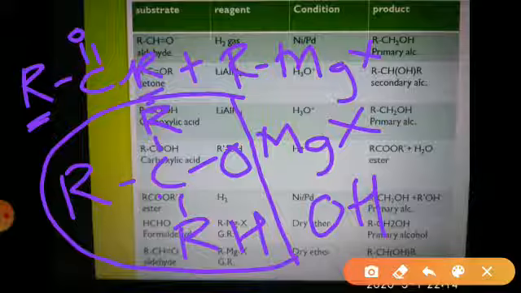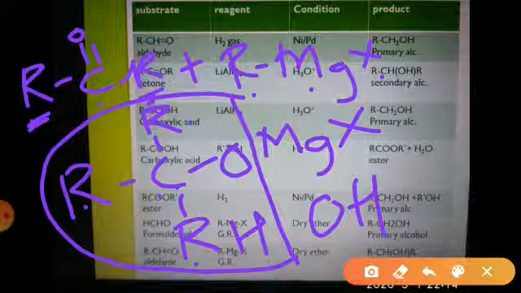Here we will take the example of acetone, having the formula CH3-C double bond O-CH3, plus CH3MgCl. Then in this case we will get CH3 three times COH and MgClOH, the byproduct, magnesium chloride hydroxide. In this case a tertiary alcohol is obtained. So we have to keep this in mind.